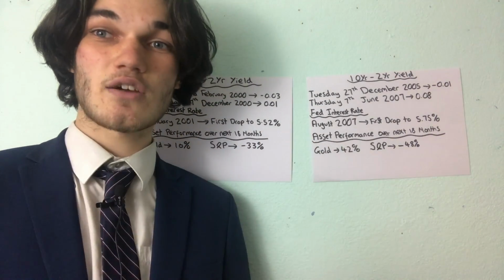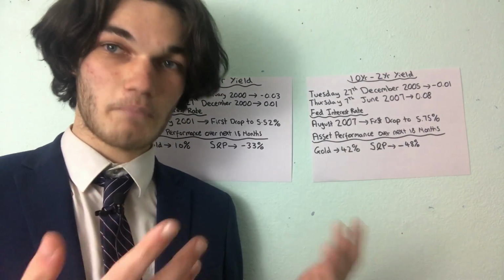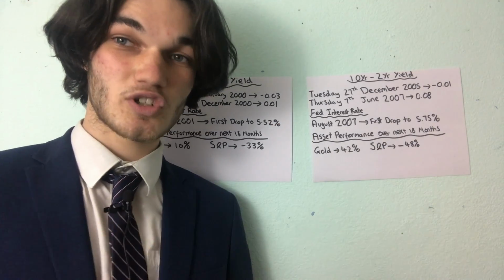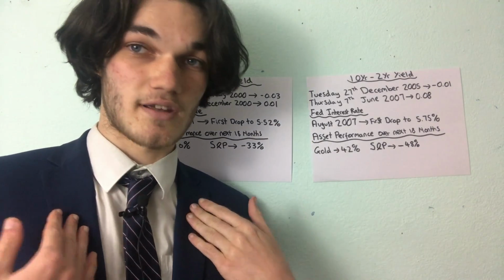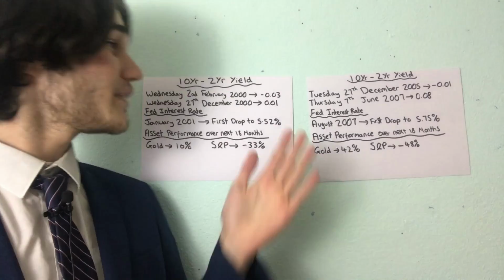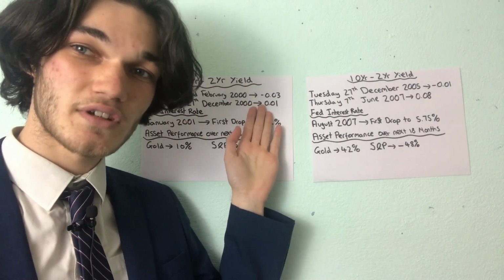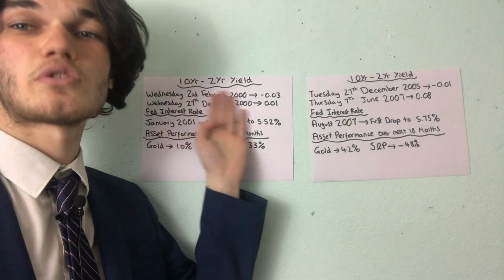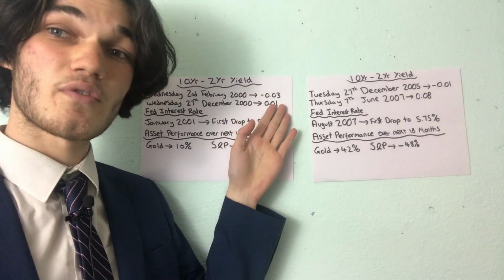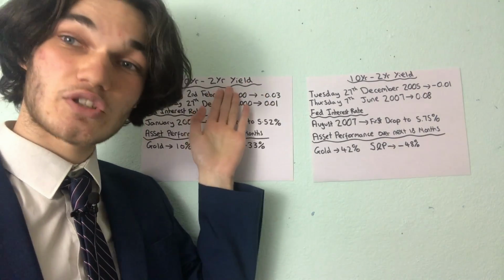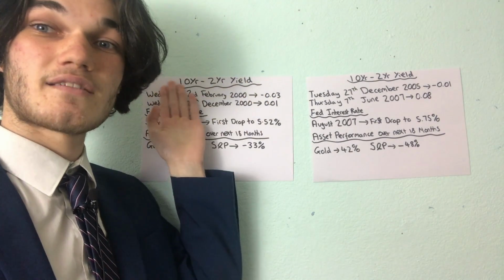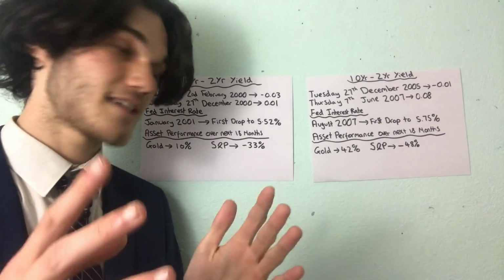And the 2-year yield, same thing. If I purchased a 2-year government bond, there'd be a yield on that, which is the interest rate, and that's the return I'd get each year. Now, when we say the 10-year minus 2-year yield, it's the 10-year interest rate minus the 2-year interest rate. And if it's negative, then of course we know that the interest rate on the 2-year yield is bigger than the 10-year yield. Okay, right, let's get into things.